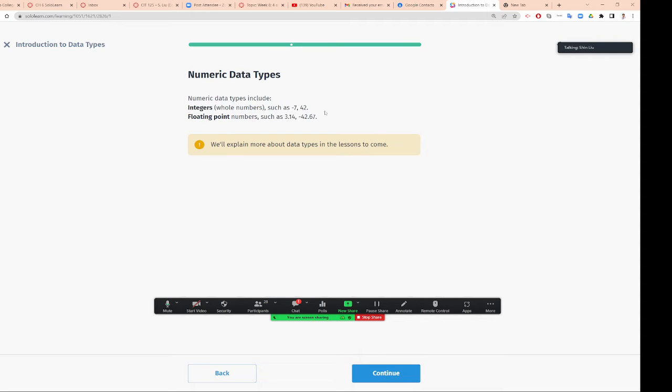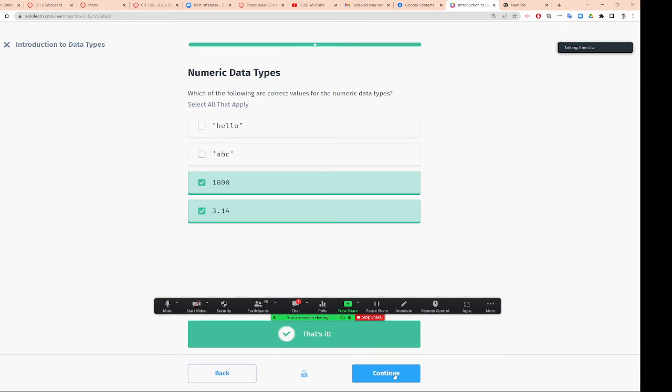You have integers, you have decimal numbers. All right, so which one is the numerical data type? That's a number. This is an integer, this will be a decimal, which is called double. Okay.